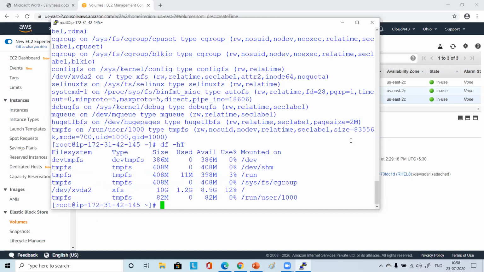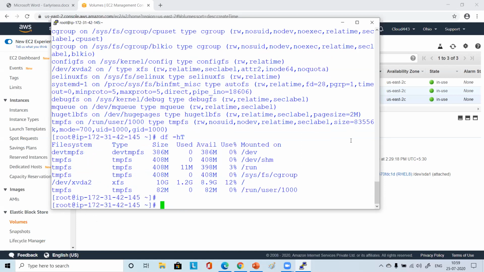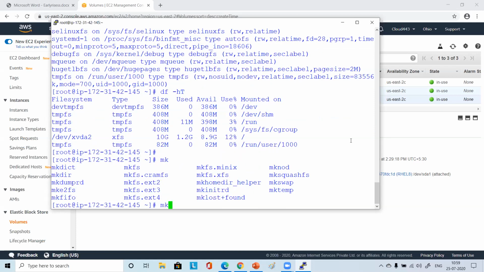Now we want to mount it as another file system that we can choose. So we'll format the disk, meaning we'll make the file system. For making the file system there is a command which starts with mk. Just all of you type mk and press tab 2 times.